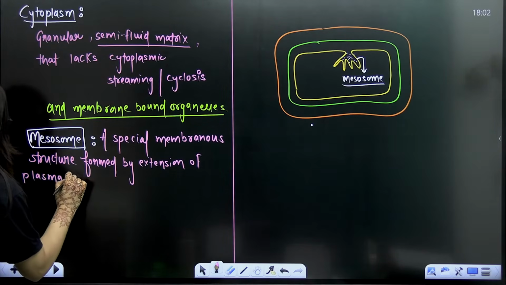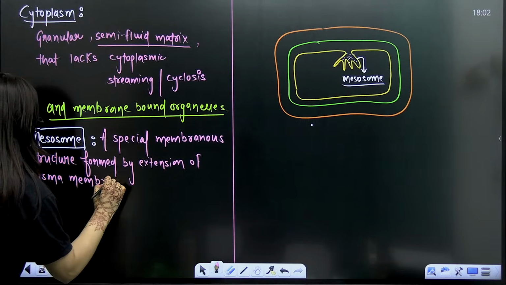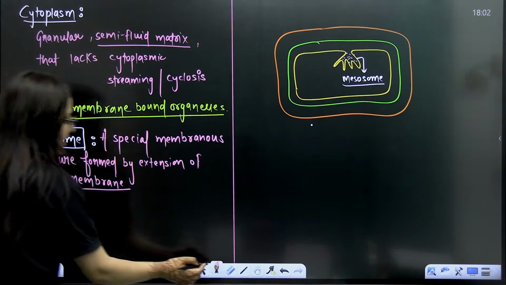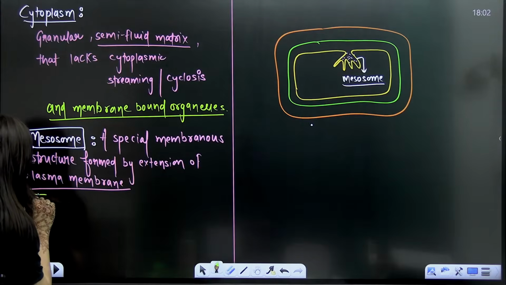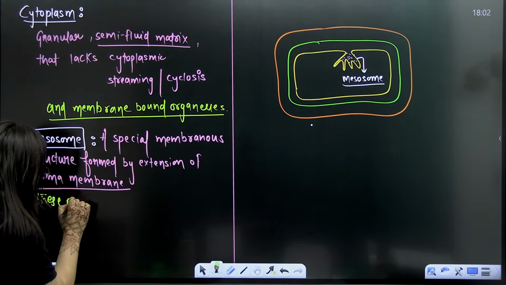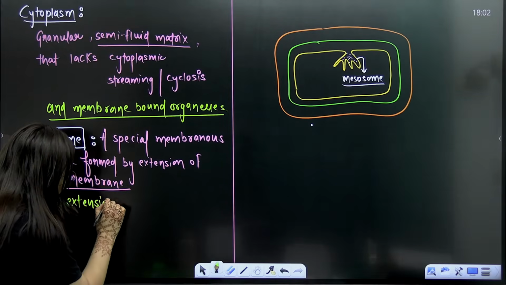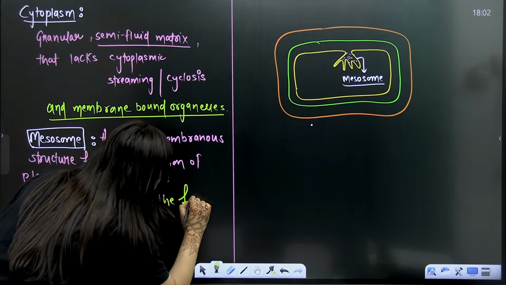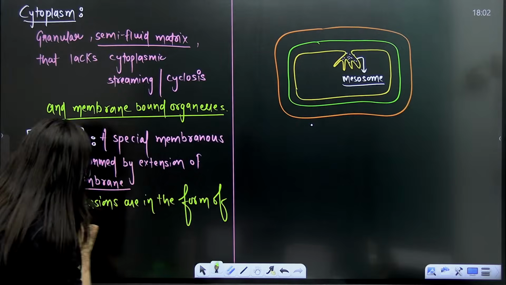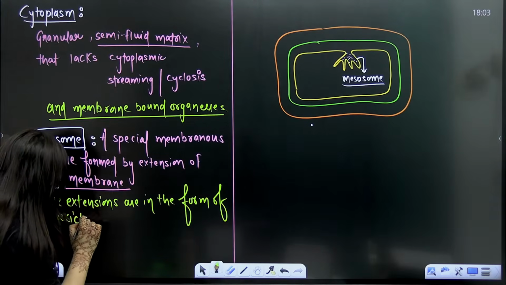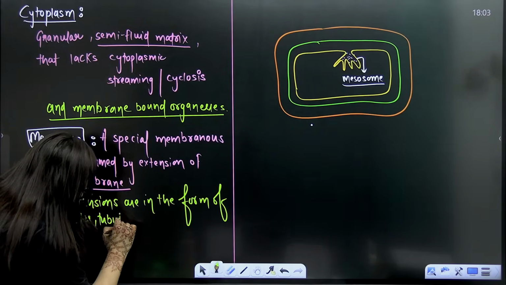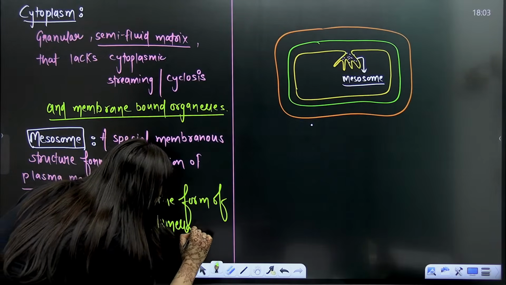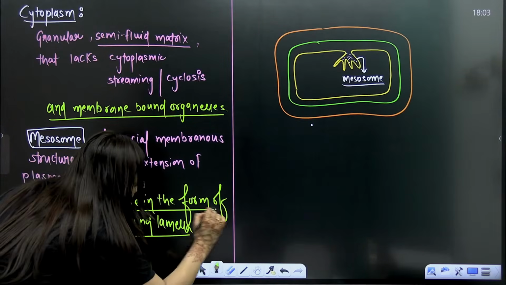The plasma membrane will extend and form it. These extensions are in the form of vesicles, tubules, and lamellae.